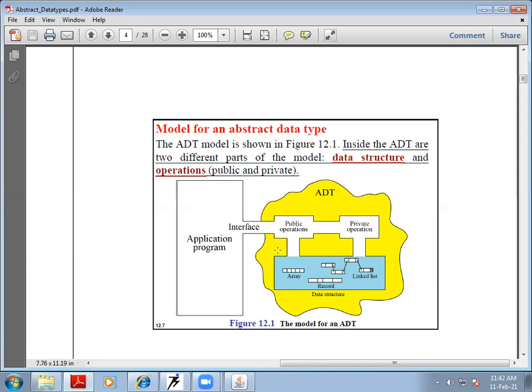And both the data structure as well as the operations, when they are bundled together, form what is called the abstract data type. As I discussed above, an abstract data type means the data structure, how the data is arranged, as well as what type of operations, whether public or private, what different functions we can perform on that data. Collectively they are known as the abstract data types. Abstract data types interact with the application program which uses these different data types.